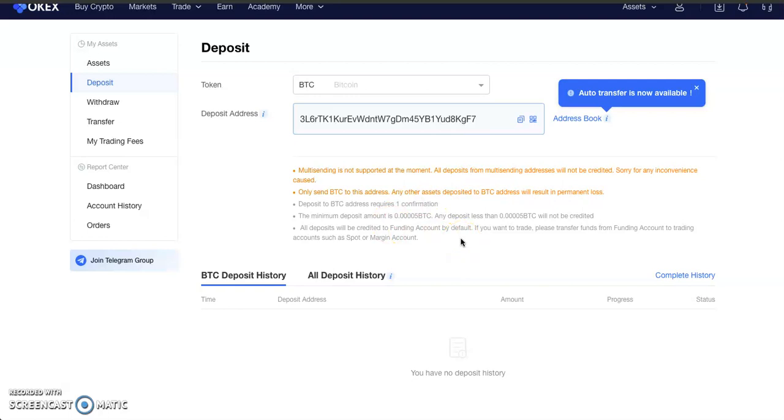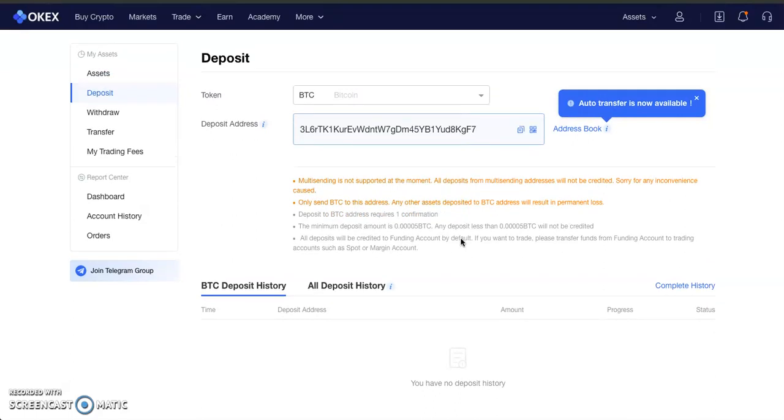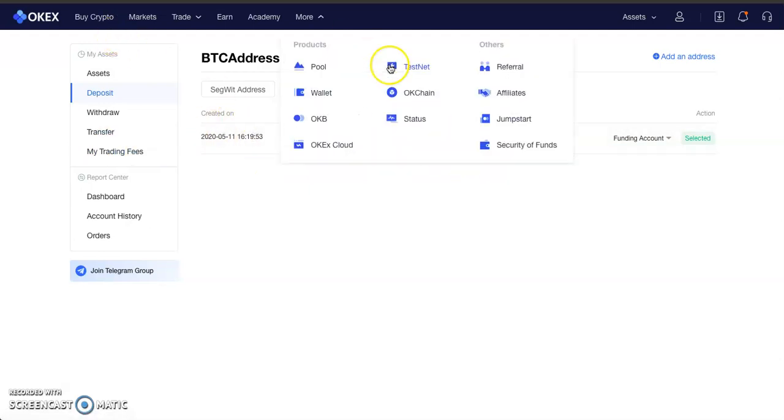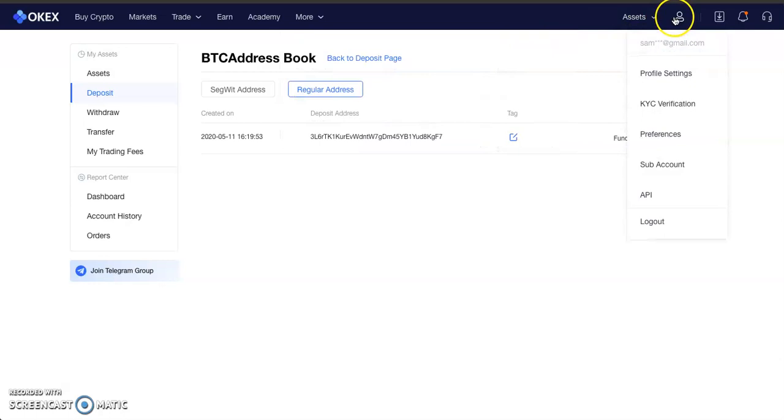Just in case you don't know what that means, it means Bitcoin needs to get at least one confirmation from the miners before it reflects in this account. That's how to get money into your account, and also you can auto transfer that into different accounts just in case. So that's how to get your account funded and start trading.